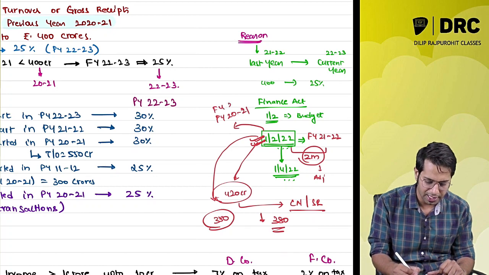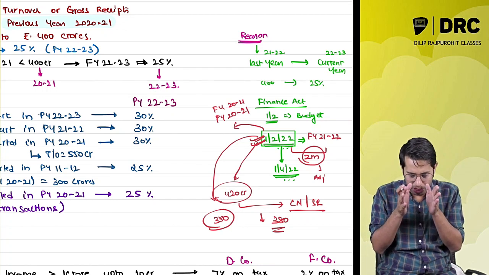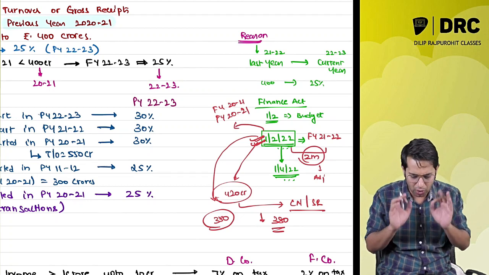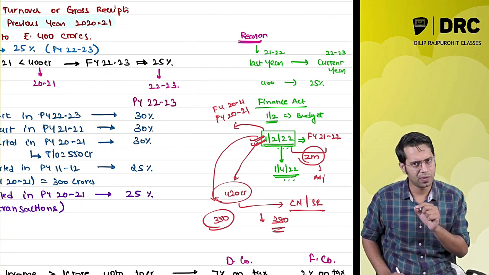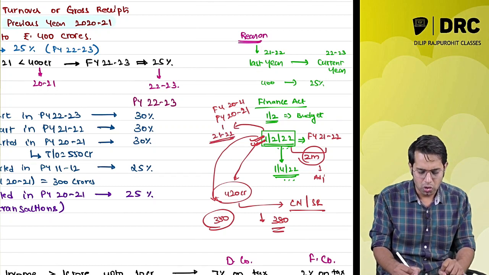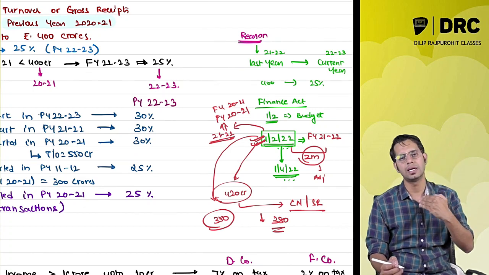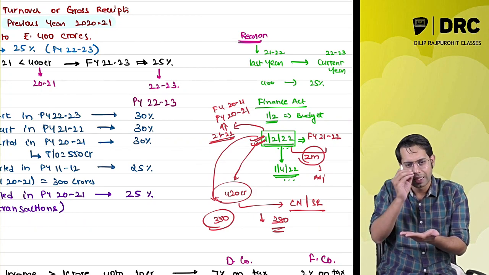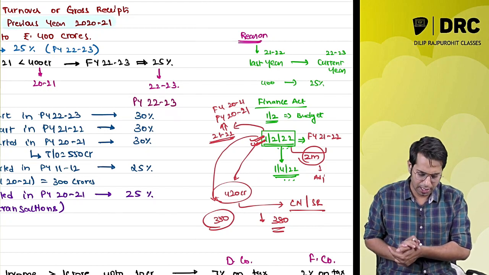2021, or I can say financial year 2021. So before the year of the budget, in which year did the budget come? For your examination, whatever Finance Act is applicable, the budget came on 1st of February 2022. So it is falling under the year 21-22. So in the year when the budget has come, before that, whatever year it is, that year's turnover, if it is up to 400 crores, then it will be 25%.